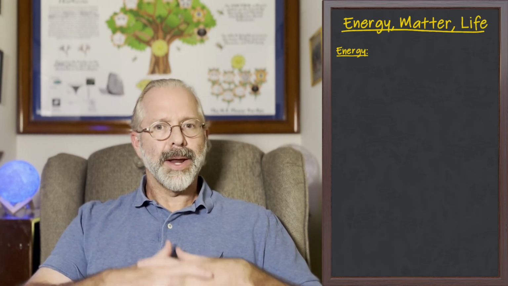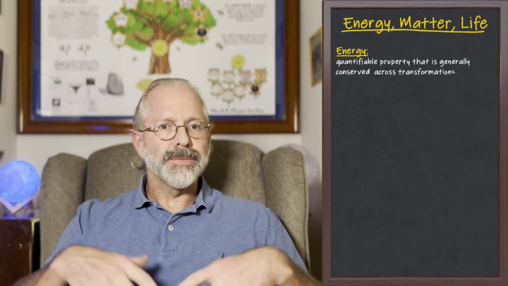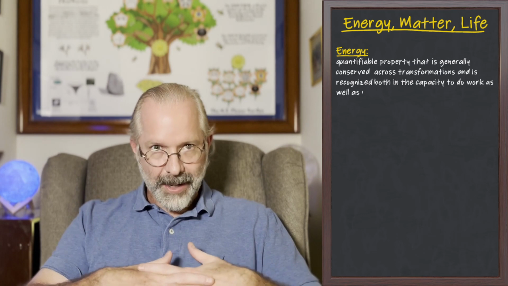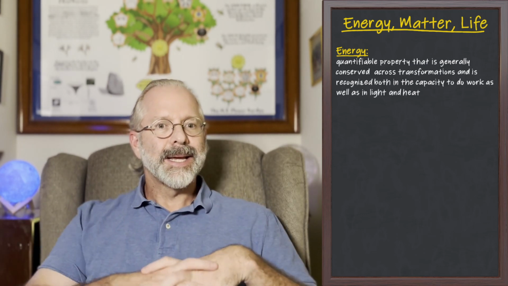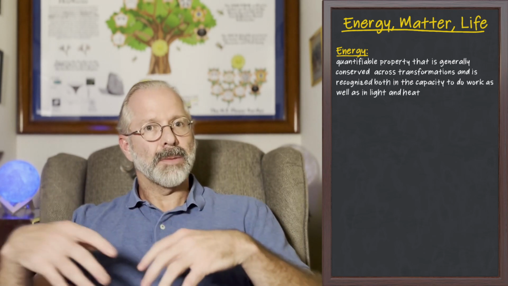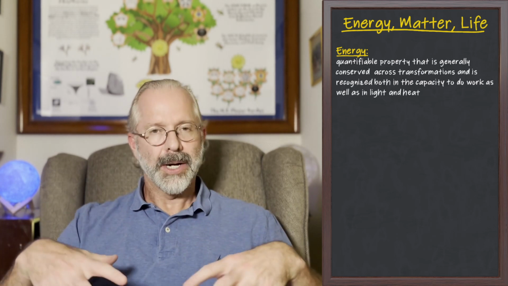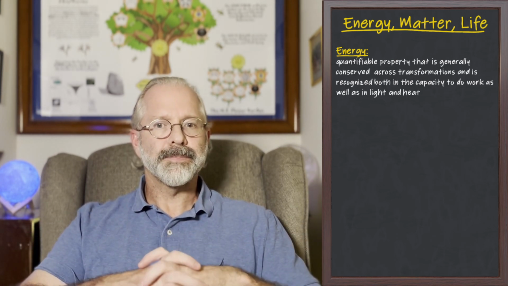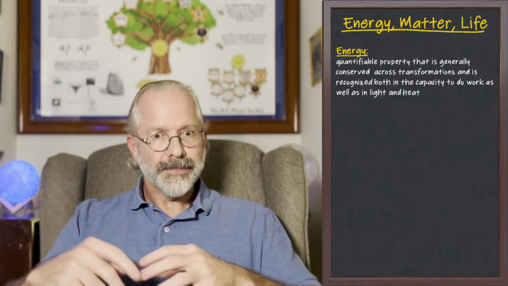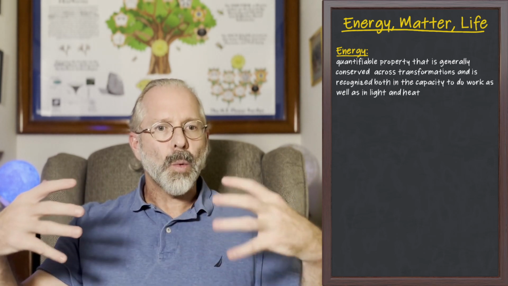Specifically, we can consider energy as a quantifiable property that is generally conserved across transformations and is recognized both in the capacity to do work as well as in light and heat. The reason that we need to make these specifications is because if you leave it as just the capacity to do work, then you're basically talking about what's called free energy, as opposed to the energy of the whole system. Energy, importantly, is generally conserved, and it's transferable across a wide variety of different mediums, and it's quantifiable.